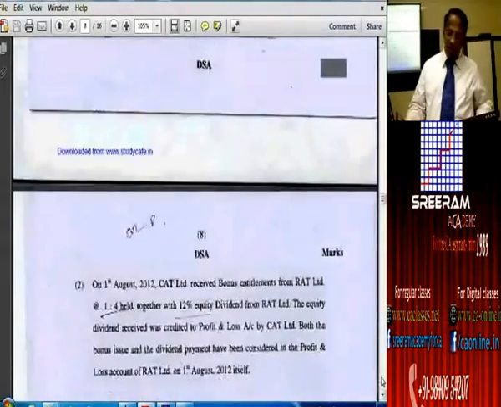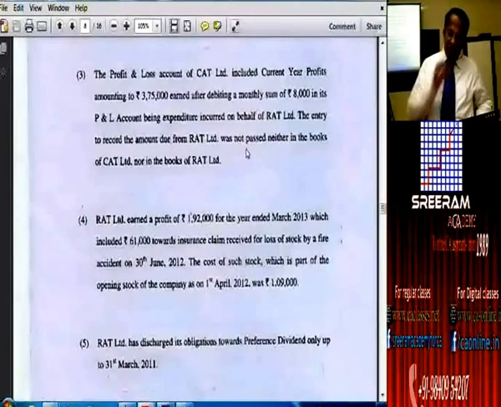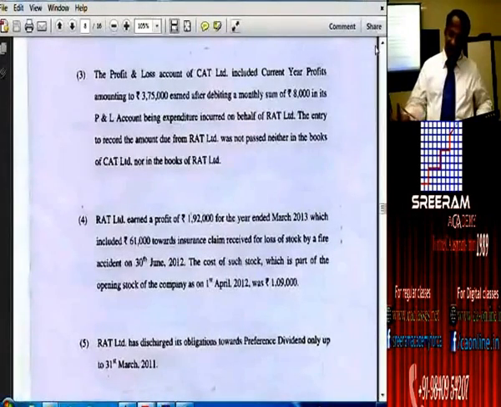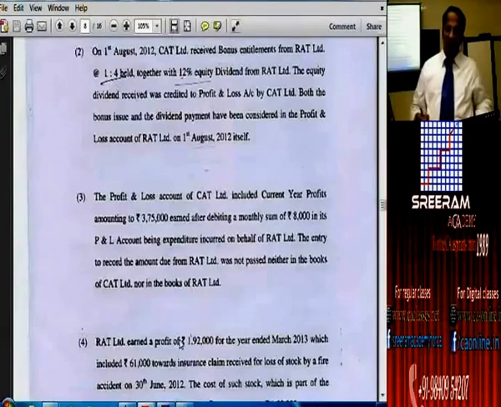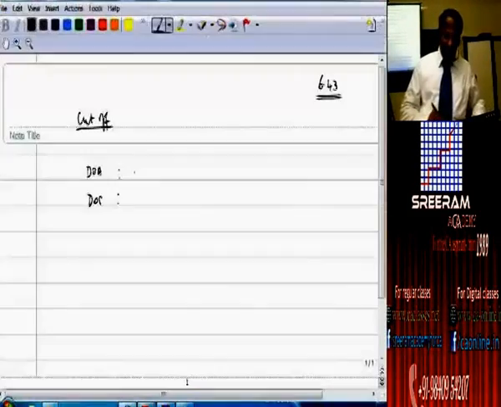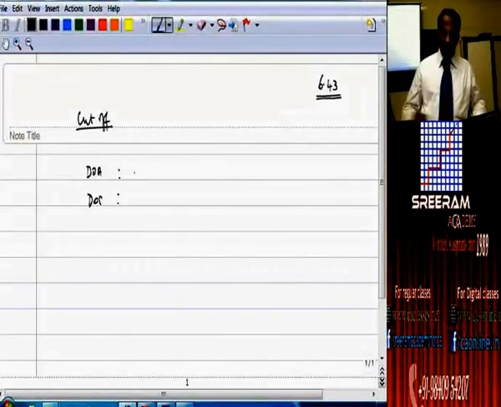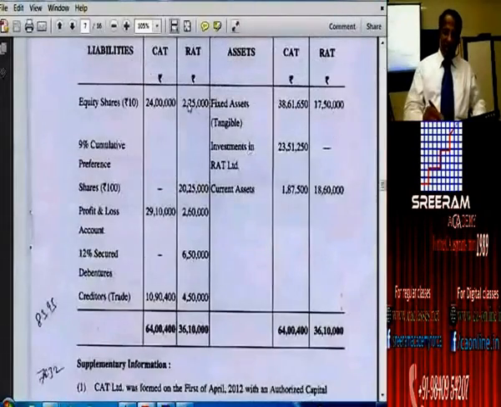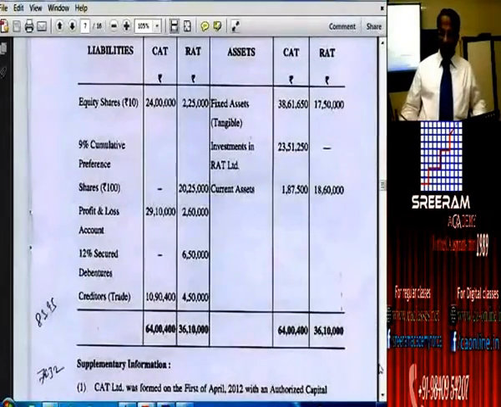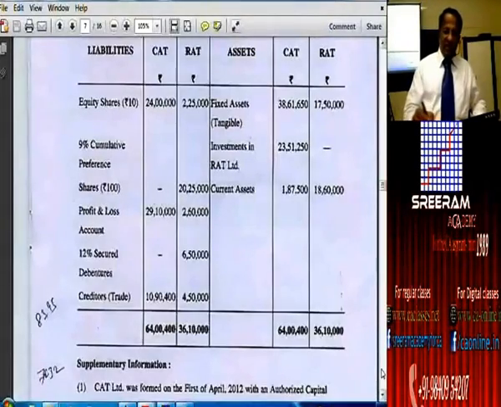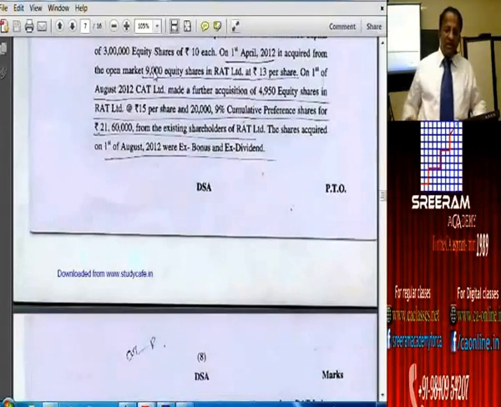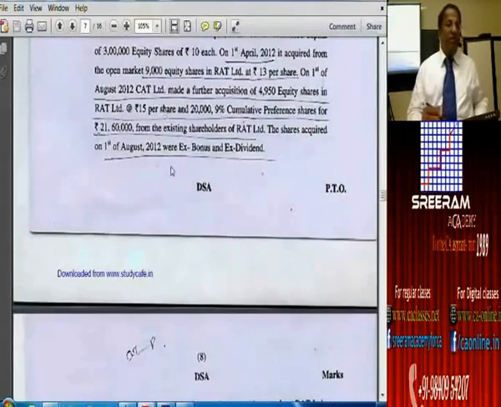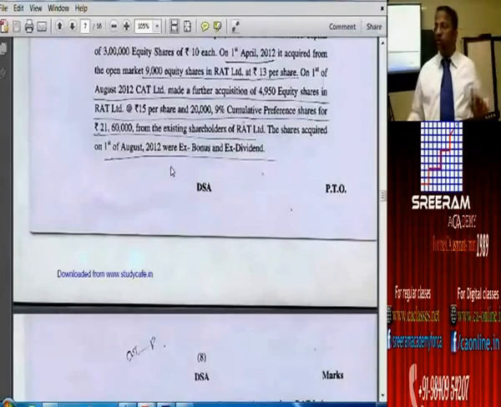But in the second adjustment, we have mentioned clearly that there is a bonus issue to the extent of 1:4. This means the capital you have on this date is after bonus issue, whereas the 9,000 shares referred to initially on 1st of April is before bonus issue.